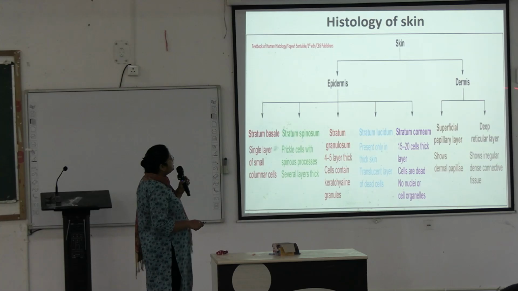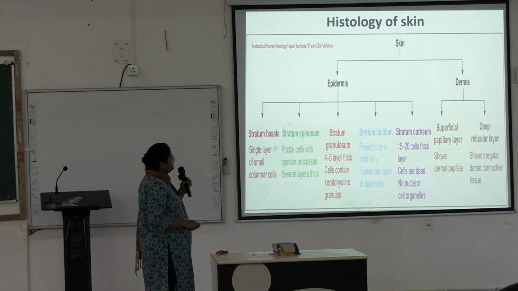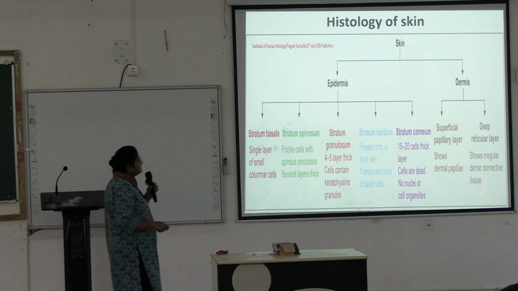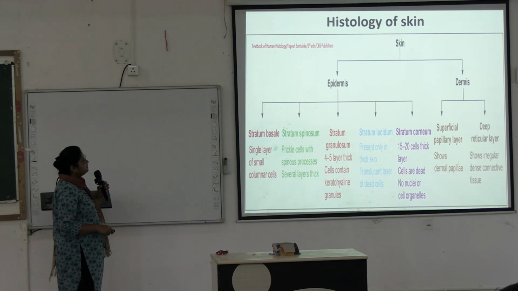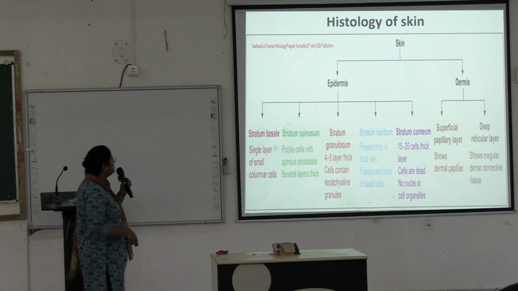And dermis has two layers, superficial papillary layer, deep reticular layer. Papillary layer shows dermal papilla, and reticular layer shows irregular dense connective tissue. Okay, understood? So this is the summarization of skin.